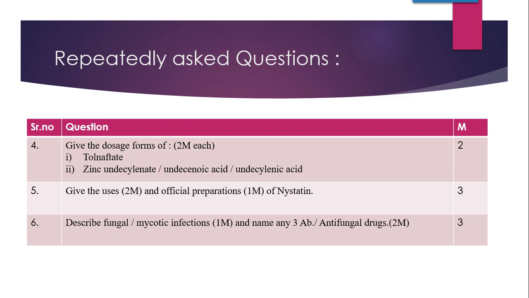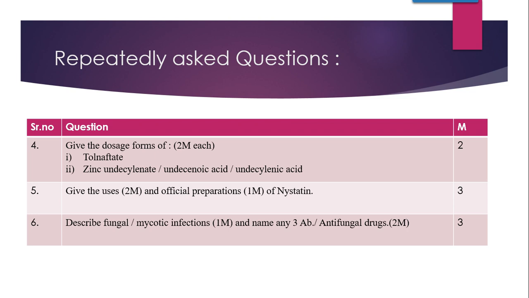Now this is known by three different names. It can be known as zinc undecylenate, undecenoic acid, and undecylenic acid. So any one of these may be there, and you are supposed to write down the answer. So you are supposed to remember that all three are nothing but the same names, the same antifungal drug. Okay, so the dosage forms of tolnaftate plus zinc undecylenate you are supposed to write down.